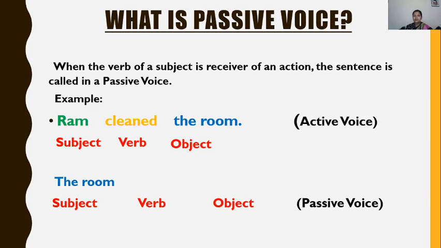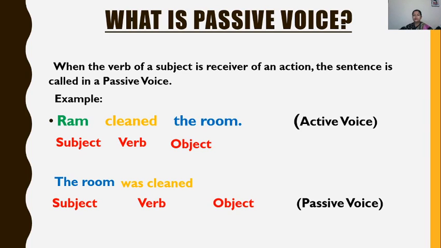Like the sentence is in past tense, so here it will be was cleaned. And the main verb is always used in past participle form. Clear? I will discuss all these rules one by one. Okay? Right now, just pay attention.